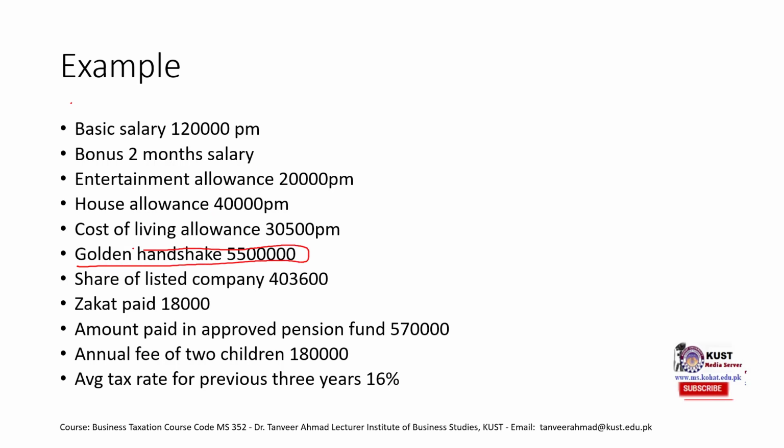If you are familiar with golden handshake, what normally companies or government do is, when they are going to privatize certain institution, let's just say nowadays they are privatizing PIA, they would want to lessen the number of employees so that their cost is decreased. And what they do is they give a certain handsome amount to its current employees so that they can resign from that job. This is what is called golden handshake.